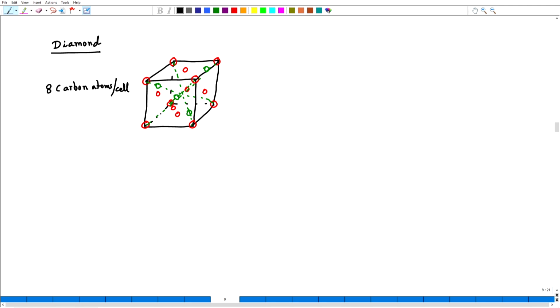Its lattice is face centered cubic, which means the lattice points can only be at the corners and at the face centered locations. Therefore, the diamond structure can be described by an FCC lattice plus a motif of 2 carbon atoms. One carbon atom at 0, 0, 0, which means it will just go on the lattice positions. The second carbon atom,